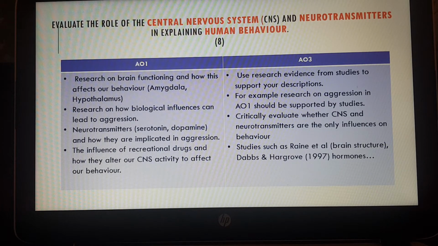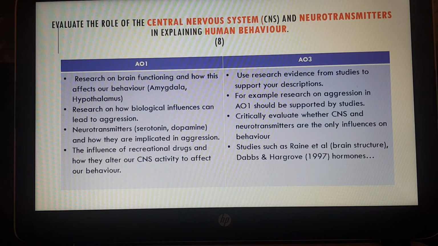You can also then go on to talk about the biological influences. So for example, human behavior here we can define as, for example, aggression. So we can say, how do biological influences, so how do the amygdala and hypothalamus, lead to aggressive behavior, for example? You have looked at the role of the amygdala and how that can lead to aggressive behavior.